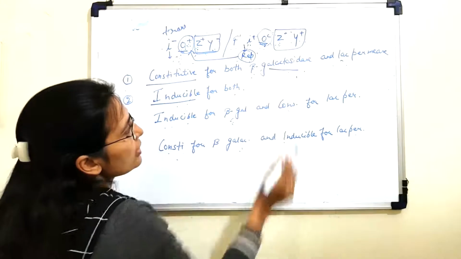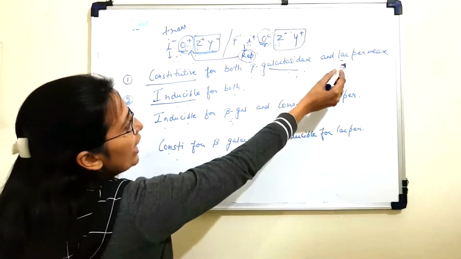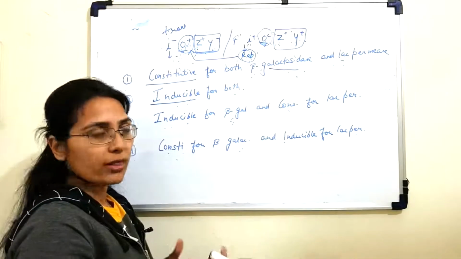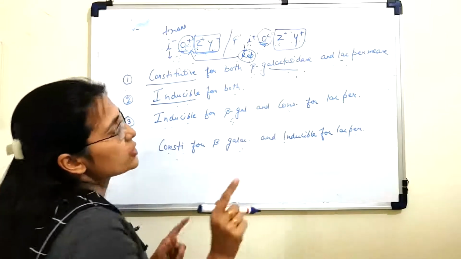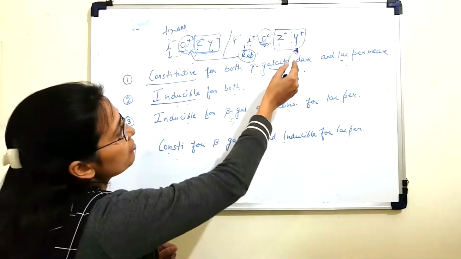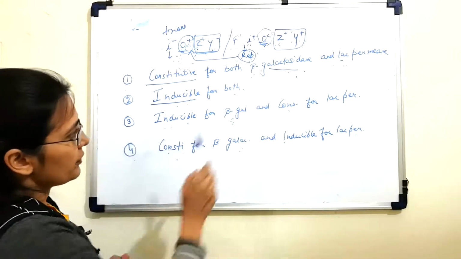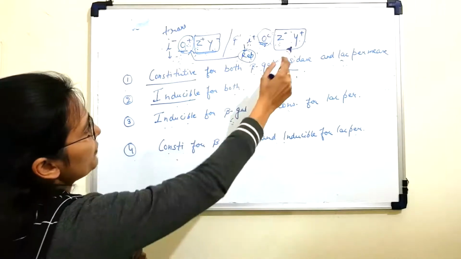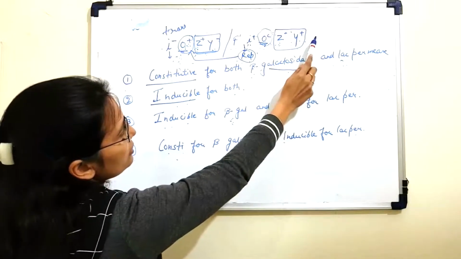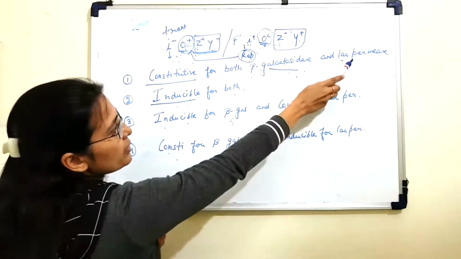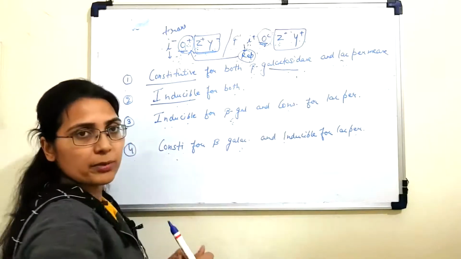However, the Y gene can produce lac permease, so the lac permease will be produced all the time, which means the Y gene is constitutive. So in terms of phenotype, it will be constitutive for lac permease.